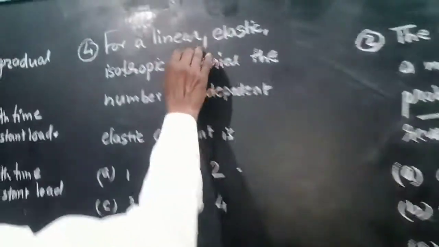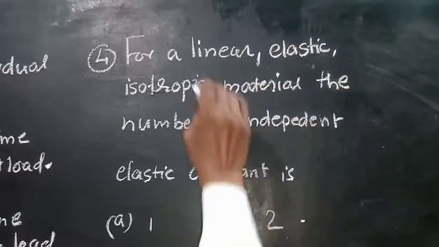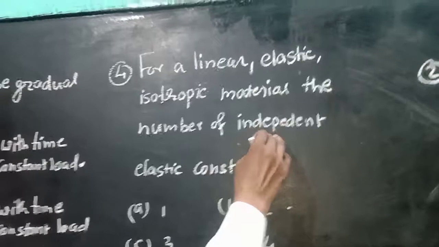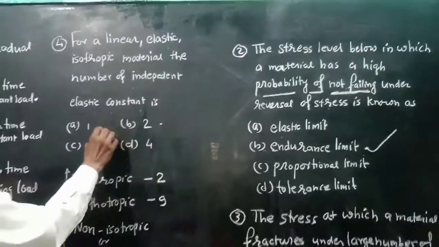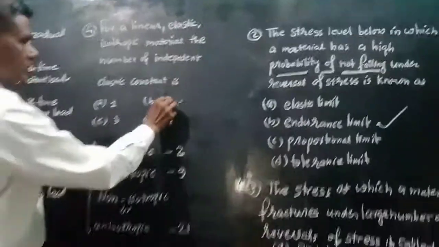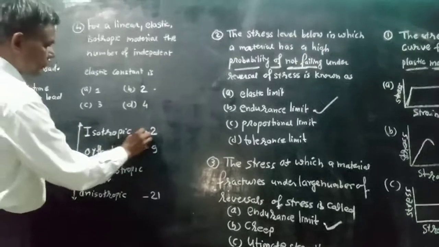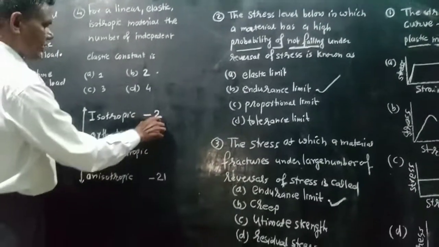For a linear elastic isotropic material, the number of independent elastic constants is 1, 2, 3 or 4. In the case of isotropic material, we know that the number of independent constants is 2.